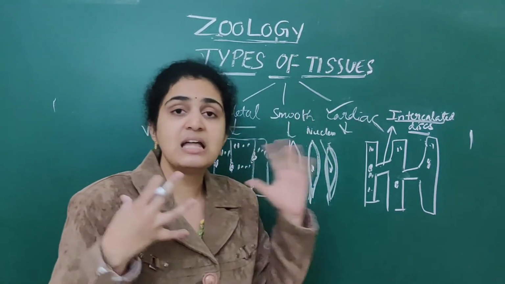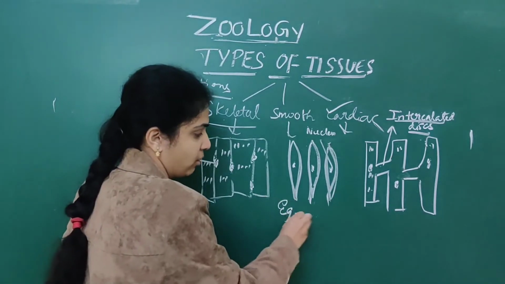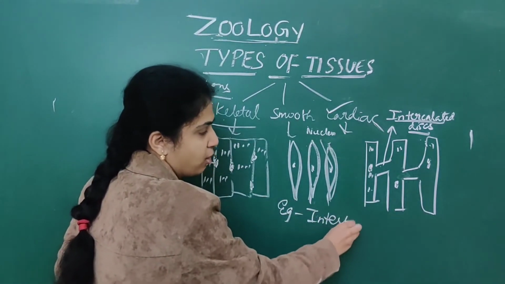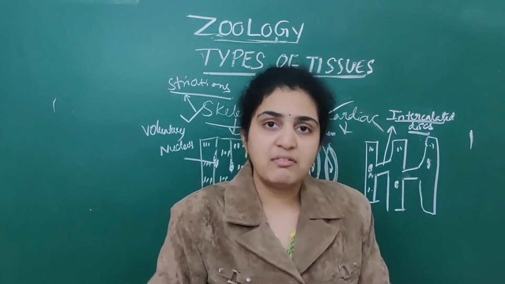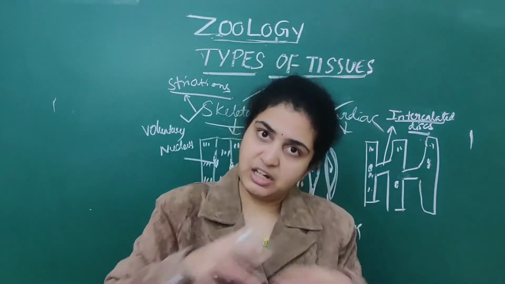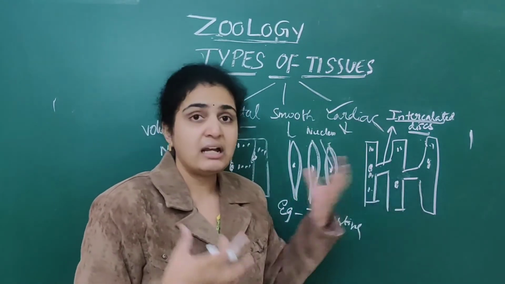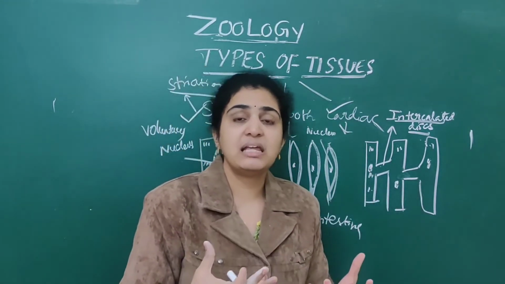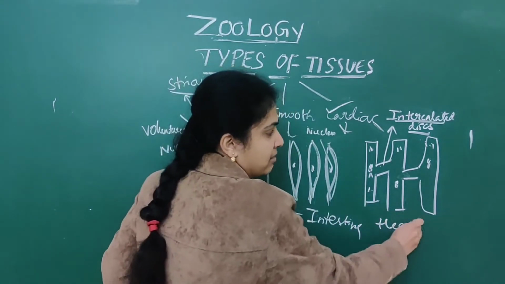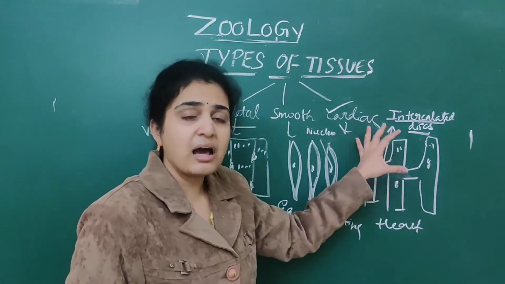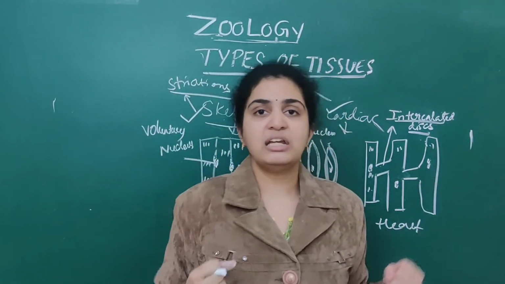But smooth muscles, the examples given are intestine and all. Numerous visceral organs will come under smooth muscle. The intestine is not under our control. Whenever you want it to act, it won't act. Every time it will be acting based on when you eat food and all. So this is involuntary. When it comes to cardiac muscle, the example given is the heart. Cardiac, by name only we can understand it is the heart. Our heart is not under our control, so it is also involuntary.